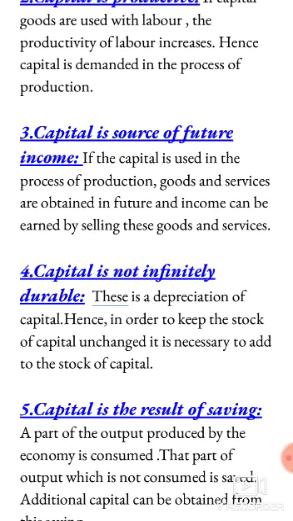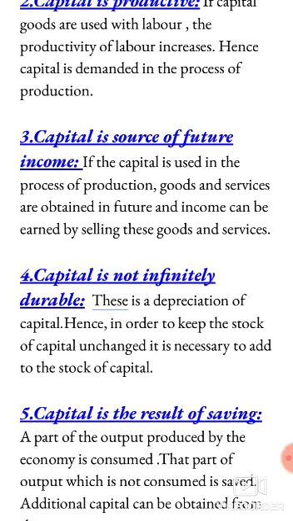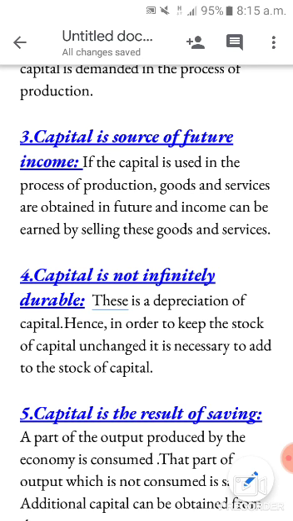Third, capital is the source of future income. How is capital a source of future income? Because if capital is used in the process of production, goods and services are obtained in future and income can be earned by selling these goods and services. If in the process of production we use capital, we get goods and services, and the same goods and services we can sell in the markets and generate money, which is our future income. That is the reason capital is known as the source of future income.